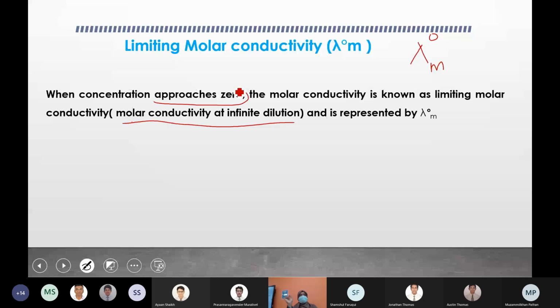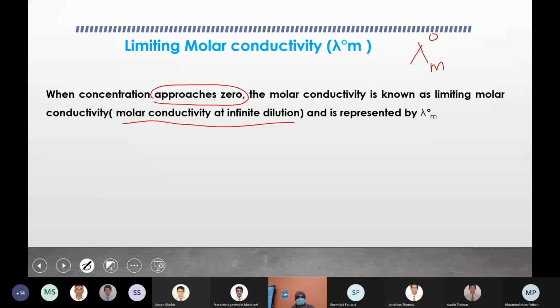They don't say that the concentration is equal to 0. That is technically wrong, because if it's 0, then it's not a solution, it's only a solvent. When it approaches 0, it means just after the 0 point, something like 0.000 something. Very close to 0, but you can take it as 0.